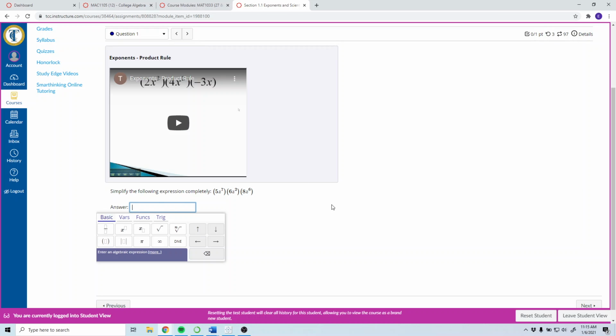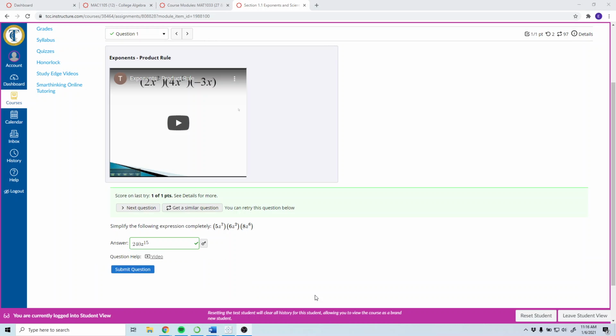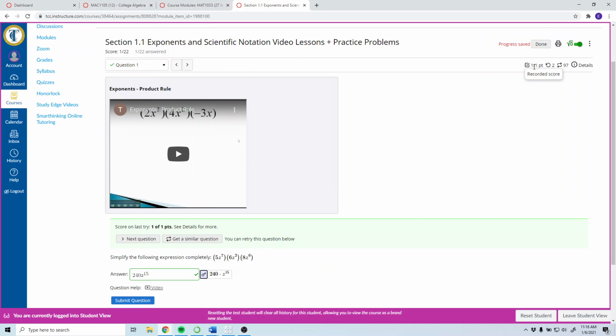And then let's say you practice it and you think you know how to do it now. So let's see if we can figure this out. Let me pause it real quick. All right, so I just did it on the side to get it right real quickly. After you get a question right, you get a green check mark. It'll tell you the answer is the same. And what you'll notice is now I have 1 point on this problem.